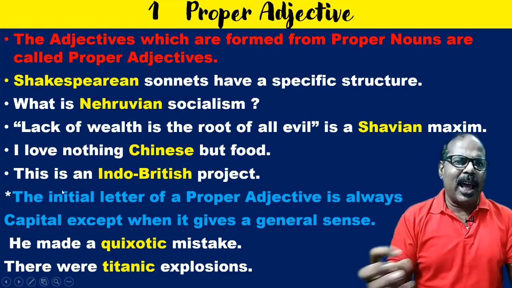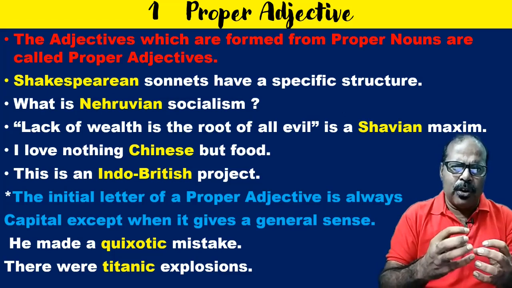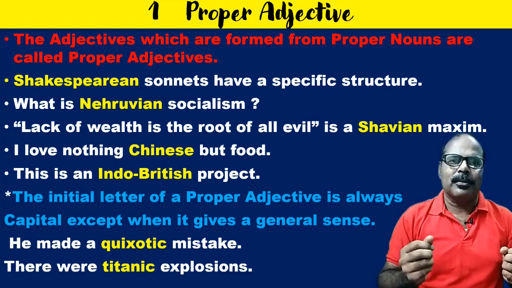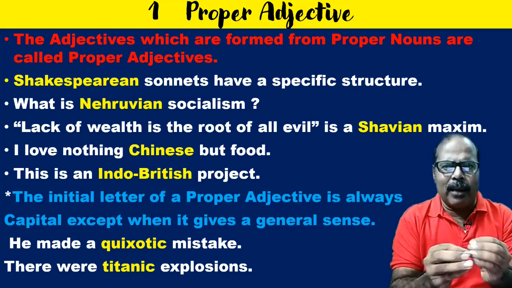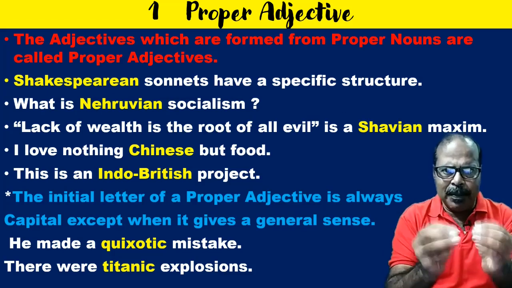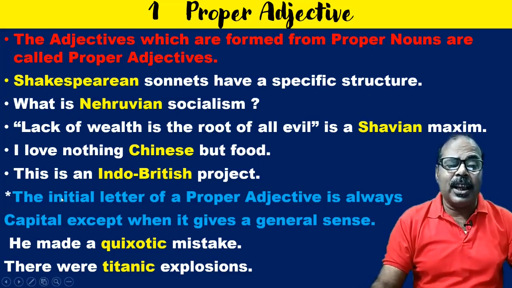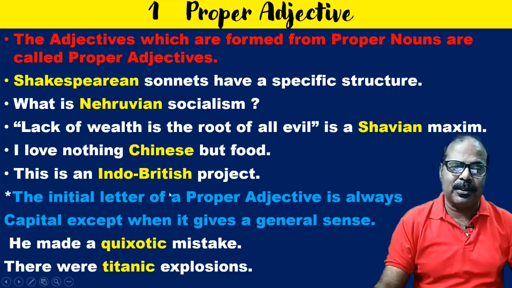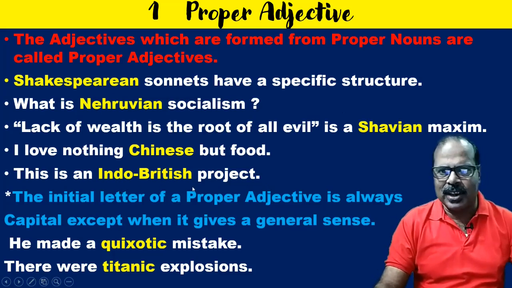Again, we can have compounding, an adjective which is formed from two names. In that case, both the parts will have the initial capital letter. This is an Indo-British project. Indo stands for Indian, British stands for Britain.